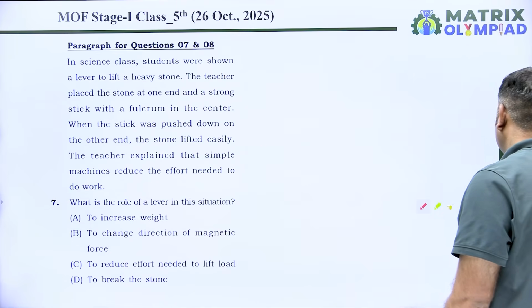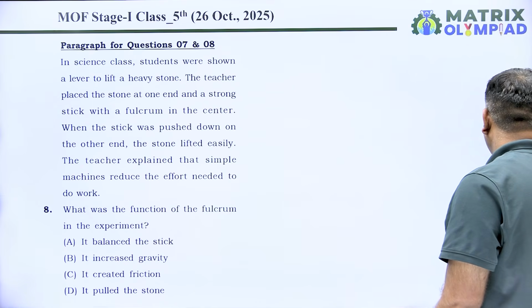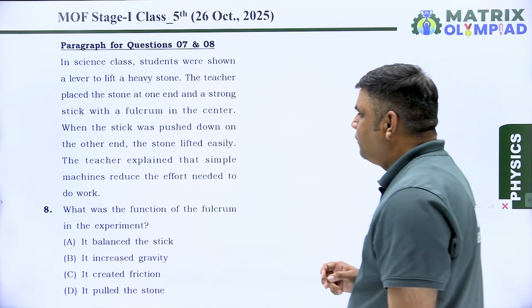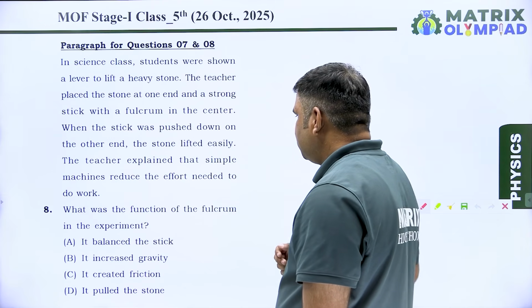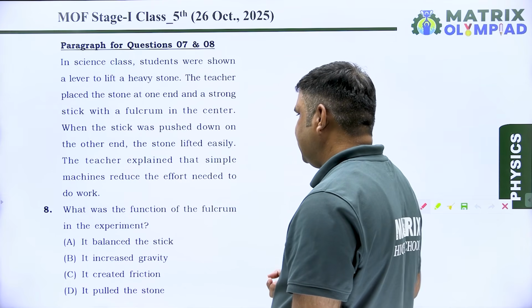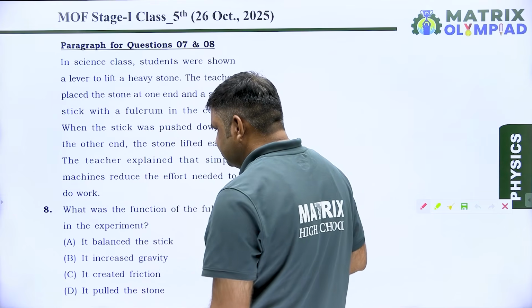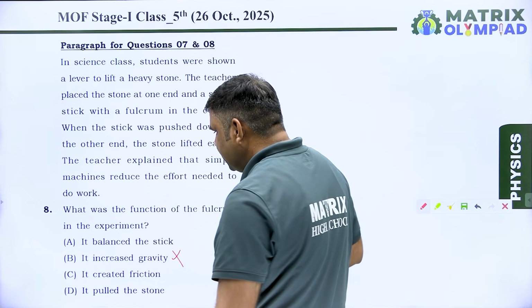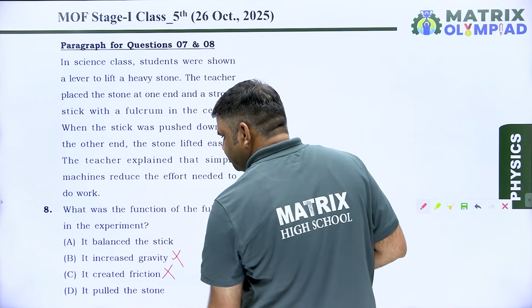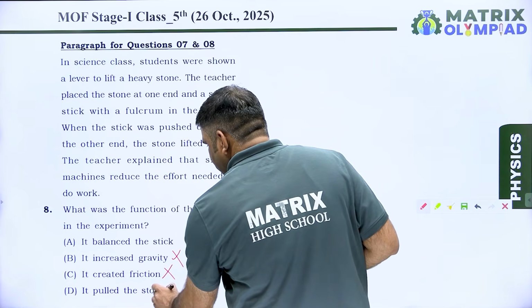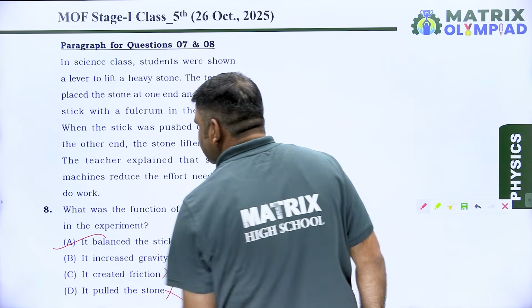Next question, question number 8. In question number 8, what was the function of the fulcrum in this experiment? It balanced the stick. It increases gravity. No. It created friction. No. It pulled the stone. No. So our correct answer will be option A.